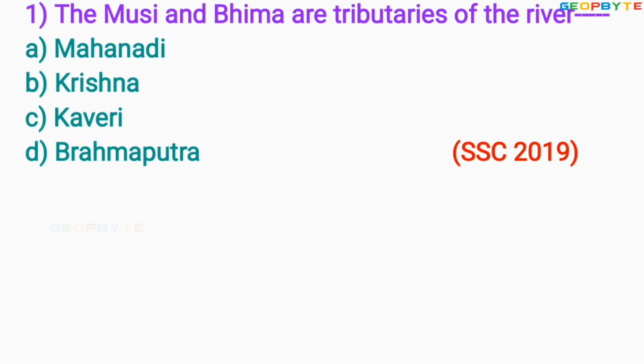Look at the very first question asked for SSC exam in the year 2019 like this. The Musi and Bhima are tributaries of the river. Option A Mahanadi, option B Krishna, option C Kaveri, option D Brahmaputra. The correct answer is option B Krishna. Let us take the second question.